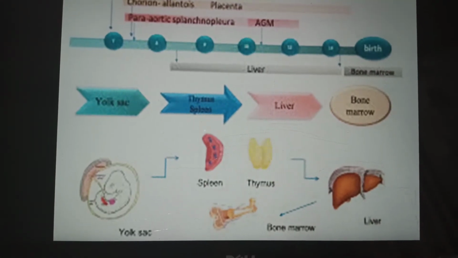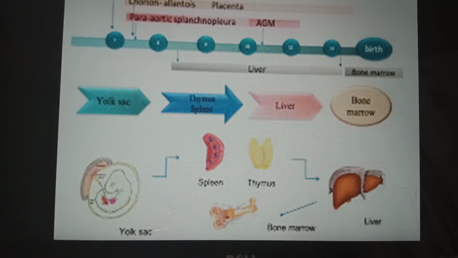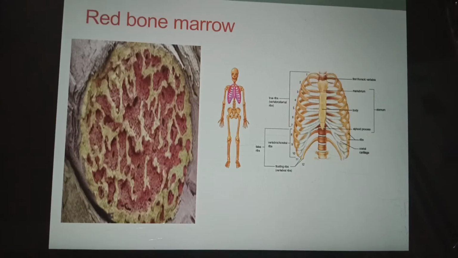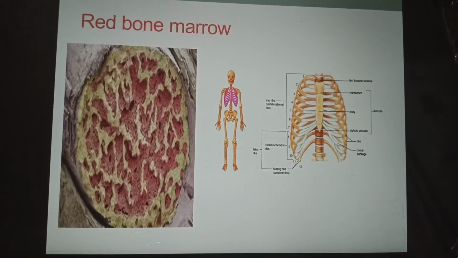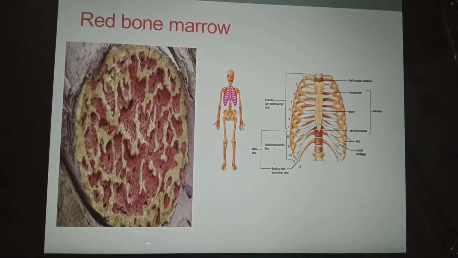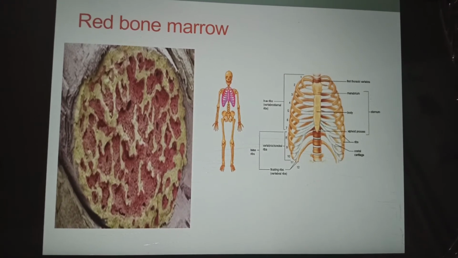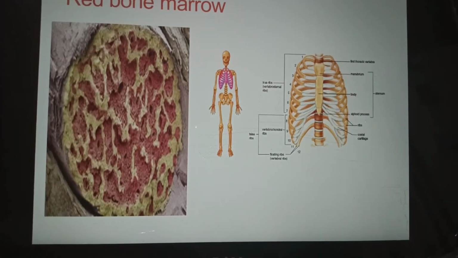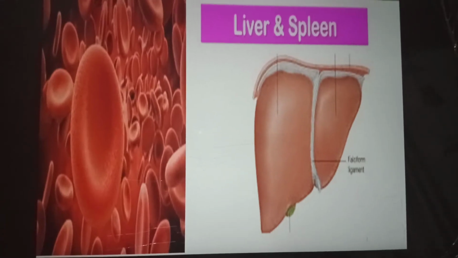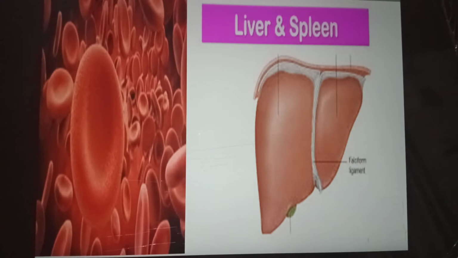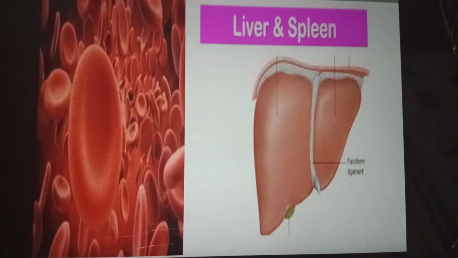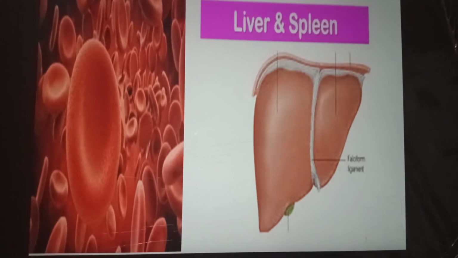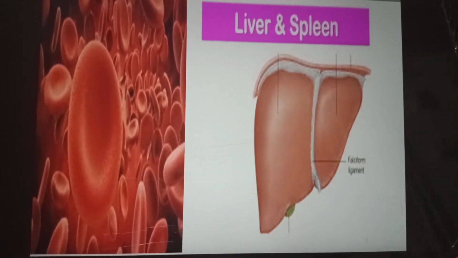In embryonic or fetal life, they are formed in the liver and spleen. In adults, they are formed in the red bone marrow of short and flat bones such as the sternum, ribs, and vertebrae. The average lifespan of an RBC is about 4 months, 120 days, after which it breaks down in the liver and spleen by phagocytosis.